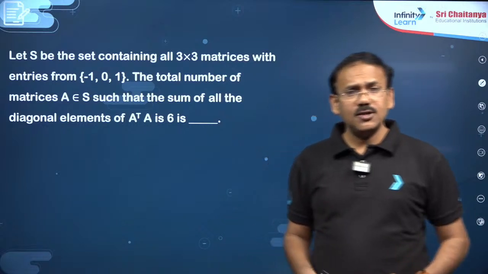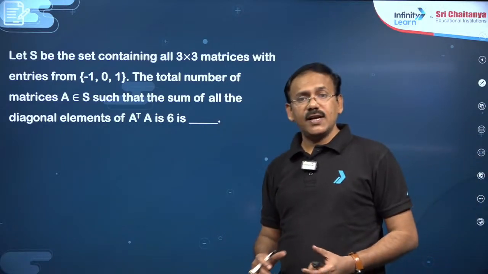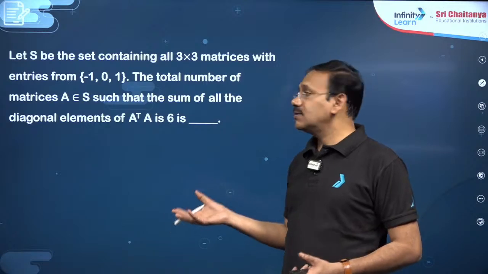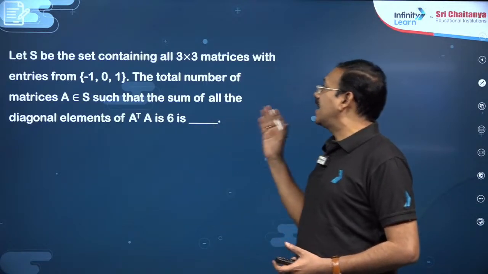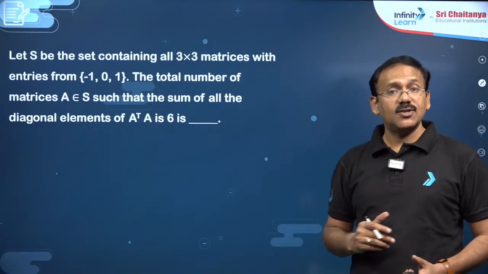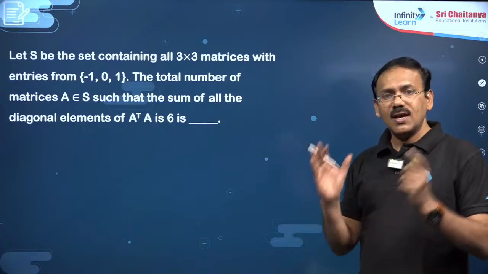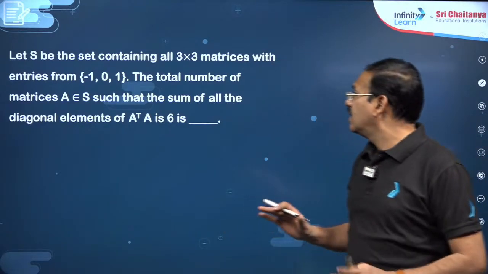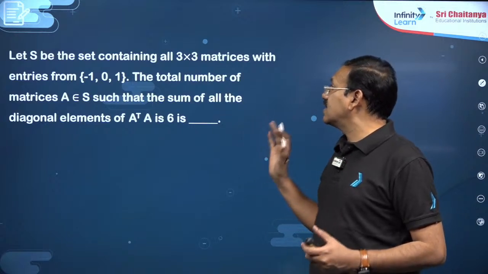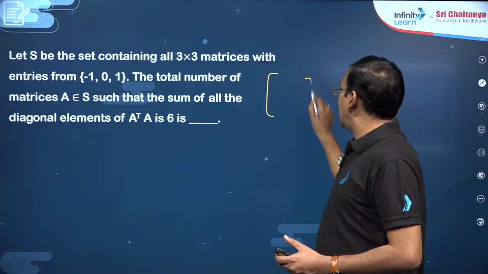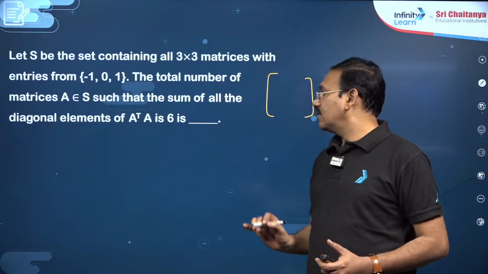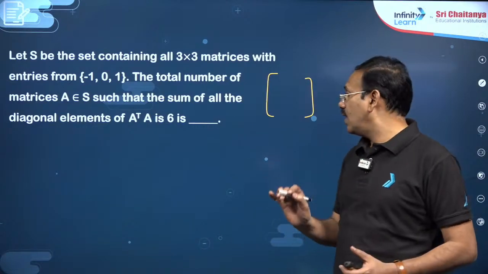Next, dear students, you see this question. It is a very important one. Recently we have seen it in the advanced exam also, and it has been repeated 2 times in mains also. Let S be the set containing all the 3 by 3 matrices with entries -1, 0, 1. In the matrix the entries must be only these 3 elements, -1, 0, 1. The total number of matrices A, 3 by 3 matrices A, such that the sum of all the diagonal elements of A transpose into A is 6.